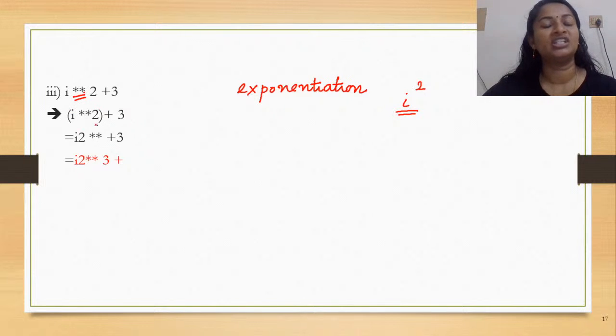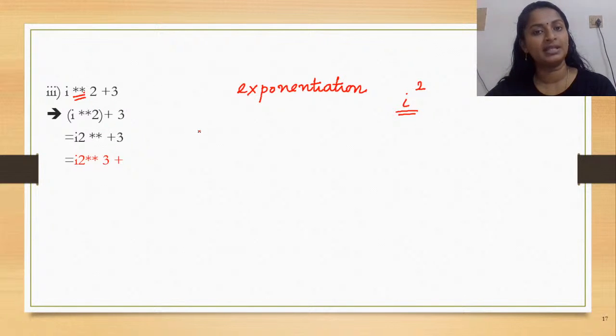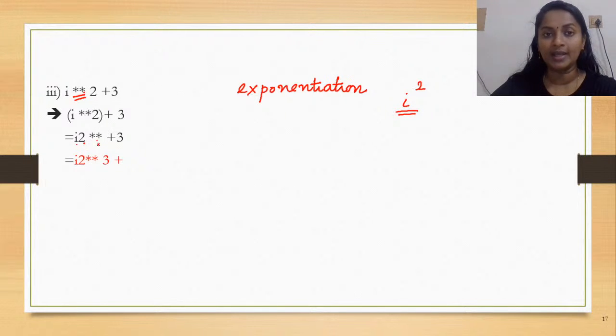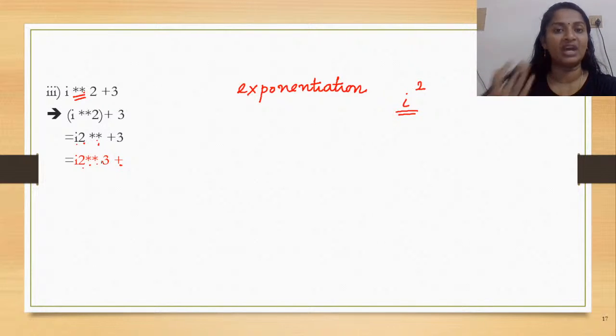So the parenthesis should definitely fall in the expression with the exponentiation operator, right? So how do you give the evaluation order? I asterisk asterisk 2 inside parenthesis followed by the balance of your expression. Now this has to be converted to postfix. You have the operand followed by the operator. So this is how it could look. Now to convert your entire expression to postfix, I would write I2 asterisk asterisk 3 plus. So this is the final result.